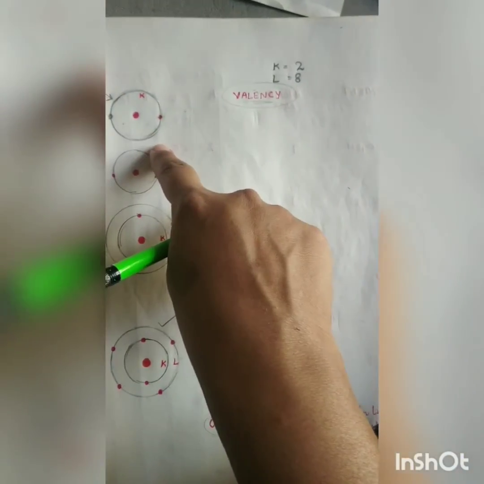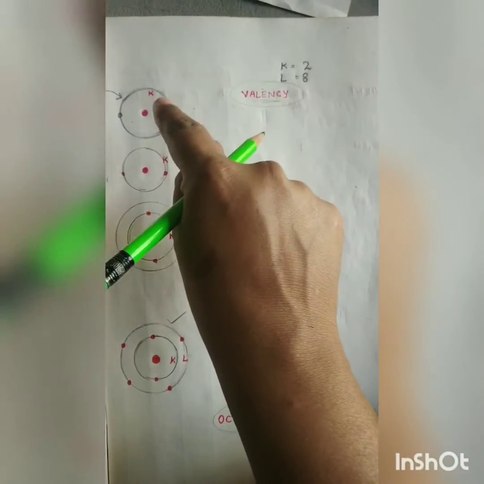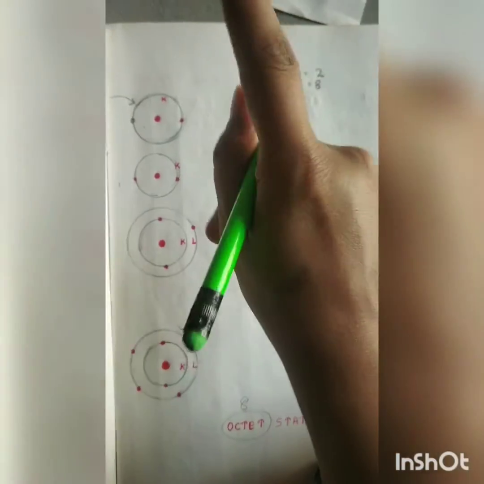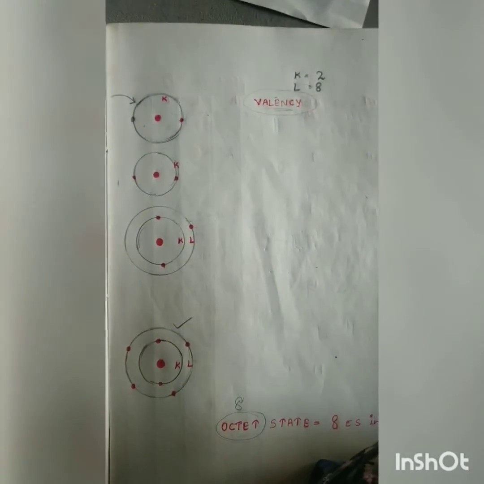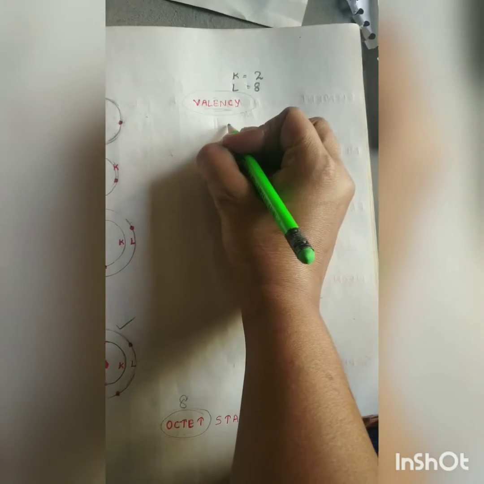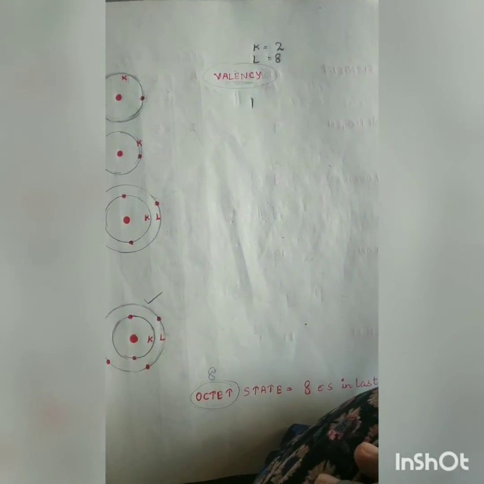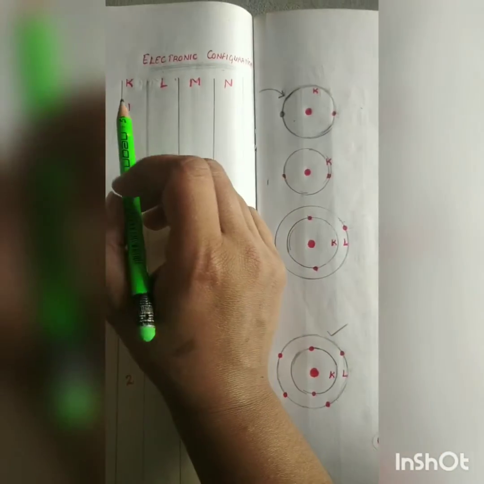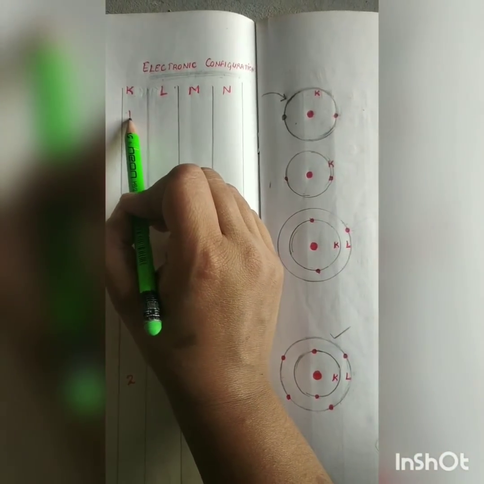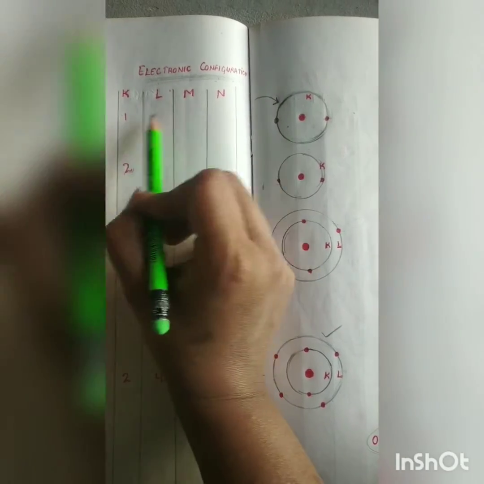So to attain the stability, this hydrogen atom needs 1 electron. It needs to gain 1 electron, so its valency is 1. And its electronic configuration can be written something like this: 1 electron in K shell and no other shell it has.